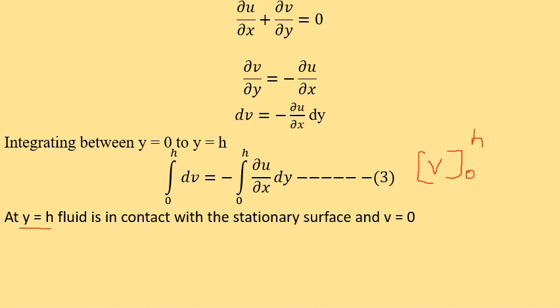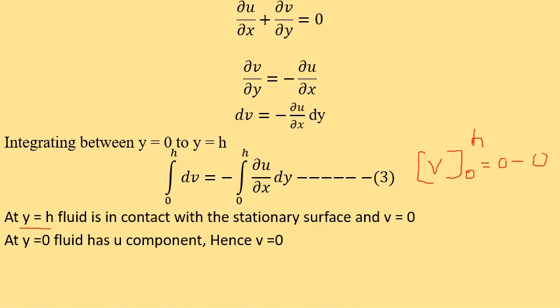Since the component v is 0 at h, we get 0 minus the velocity component at 0, that is nothing but the moving plate. There it has a u component, but the velocity component v is 0, therefore that is 0. So the LHS is 0.